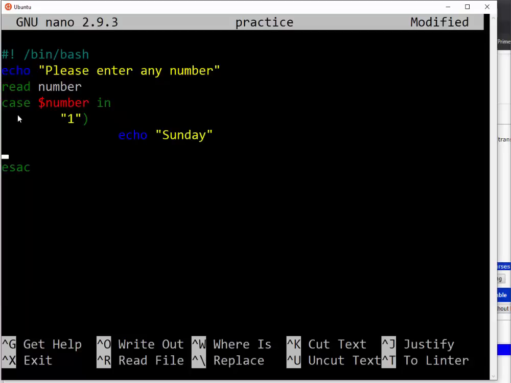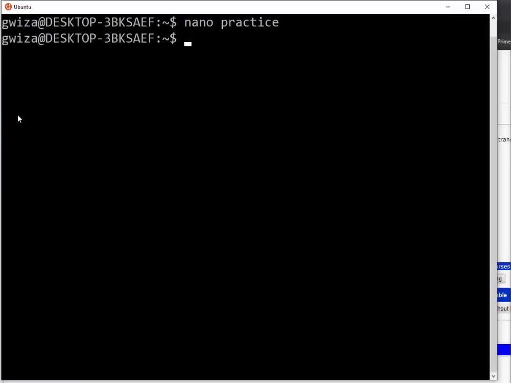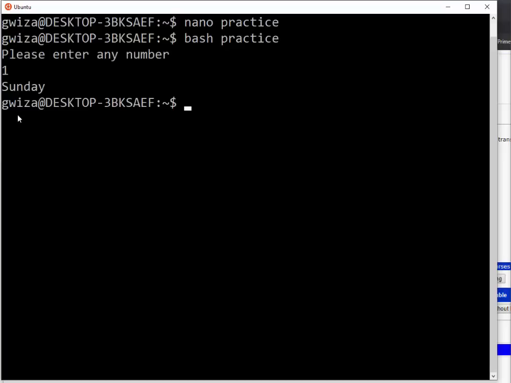And if the user has entered 2, let me first see whether this one works. So let me, for example, see this one, bash practice and the number, so it is Sunday, right?